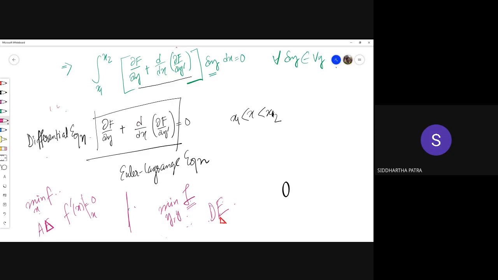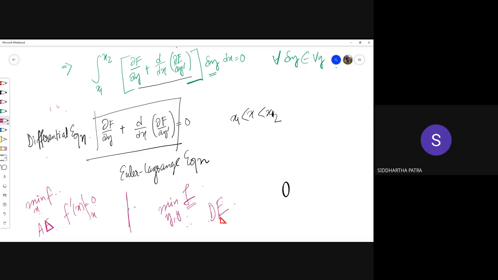Here we are trying to find out a function that minimizes that functional. And how to obtain that value of x? At that value of x, the first derivative of f is 0. How do I get the function y? We get the differential equation through Euler-Lagrange equation.